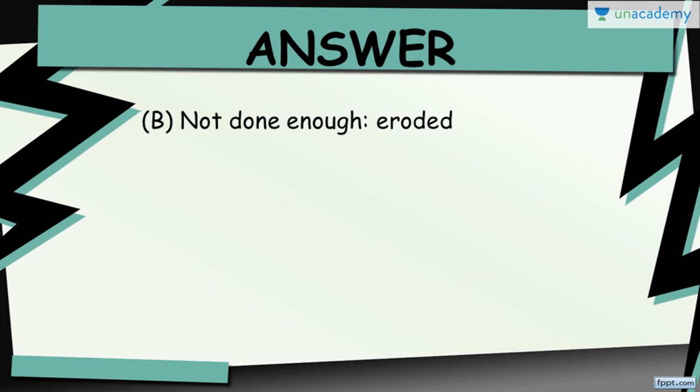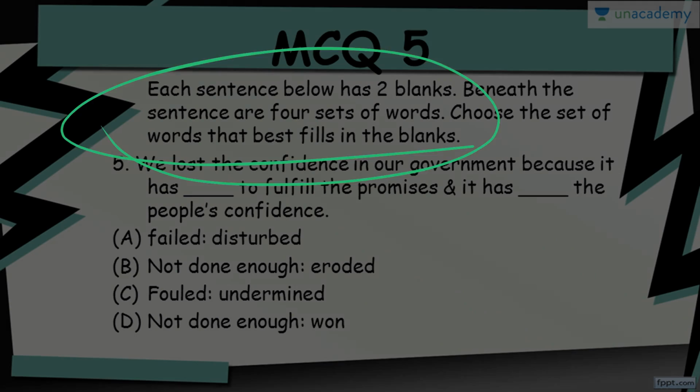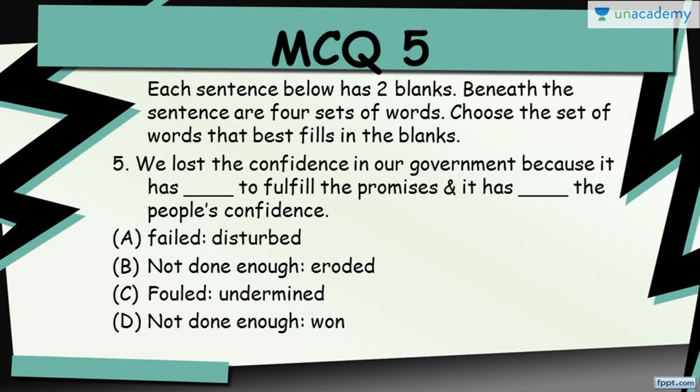Yeah, so the correct answer to this is not done enough and eroded. Option B. So what has happened here is we'll eliminate. We'll see why not A, C or D. So the first part is we lost the confidence in our government because it has failed to fulfill the promises, and it has disturbed the people's confidence? No, it doesn't ring a bell, because you cannot disturb somebody's confidence. You can break somebody's confidence, but you can never disturb the confidence. So it is not going to be correct.